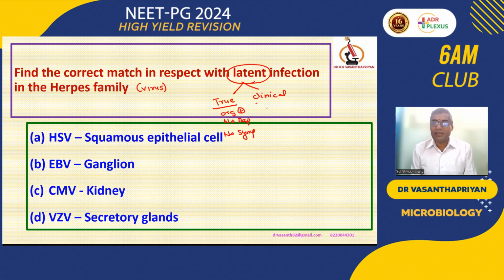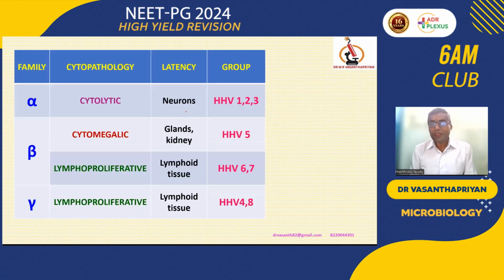What about the clinical latency? The organism is present, clinically there is no symptom, but the organism will replicate. That is the difference between a true latency and a clinical latency. The classical example of clinical latency is retrovirus. From the initial part up to the 8th stage, the virus will be replicating slowly, but the person doesn't have any symptoms. We call that a clinical latency by retrovirus, and other viruses and bacterial agents will have a true latency.